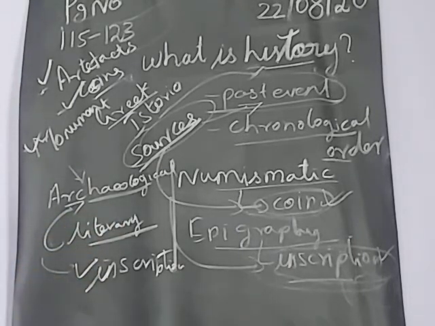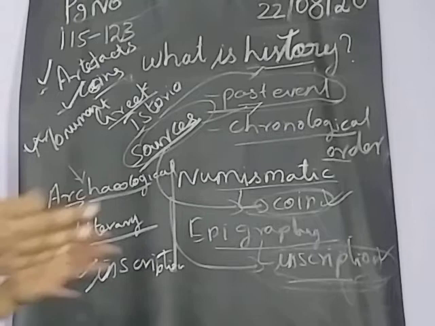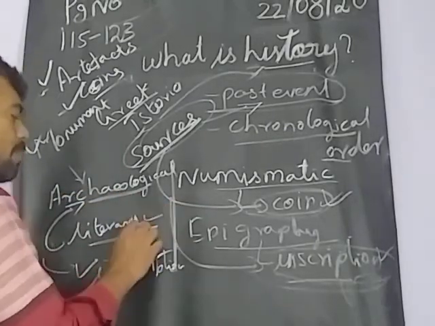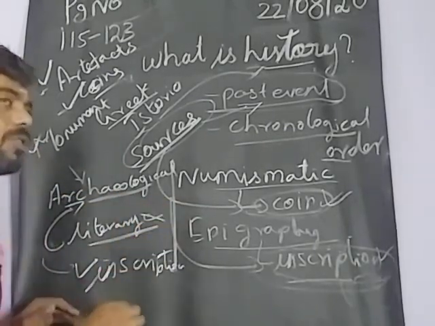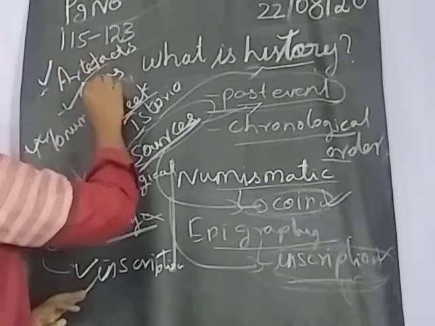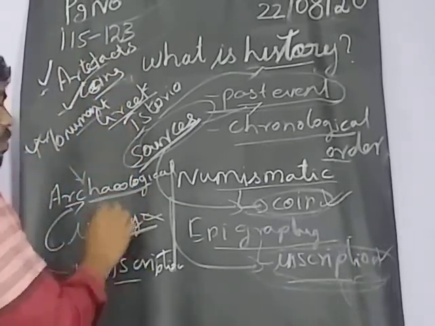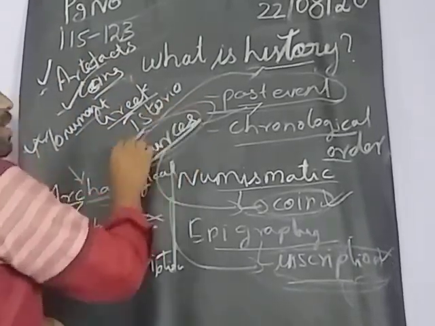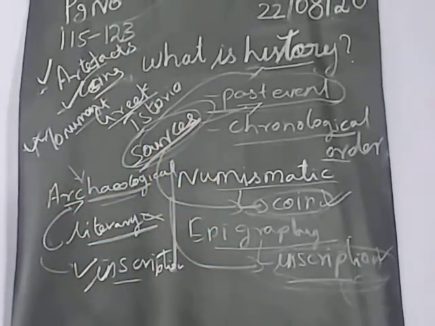Normal literary sources, we can say secular literature and religious literature are there. Based on that we have the epics and poems, for example Silappatikaram, Manimekalai, Kambaramayana, Mahabharatam. These all will be literary sources. So based on the literary sources also we are learning about the olden days. Based on the things also we are learning about the olden days. These all will be called sources.